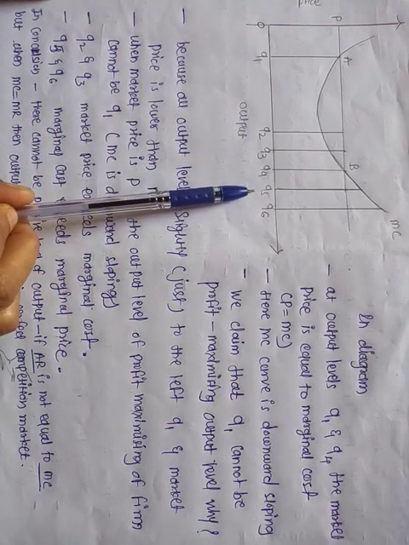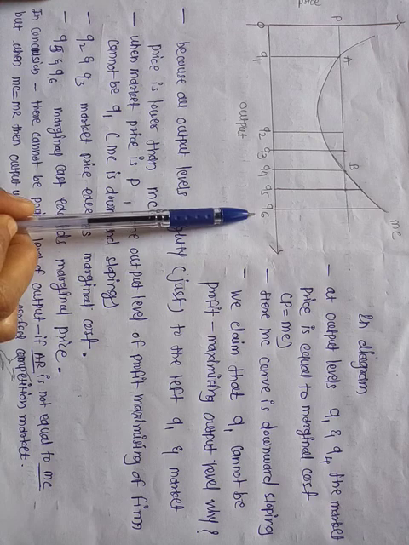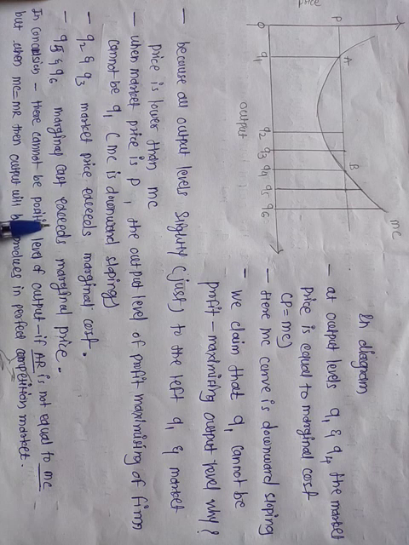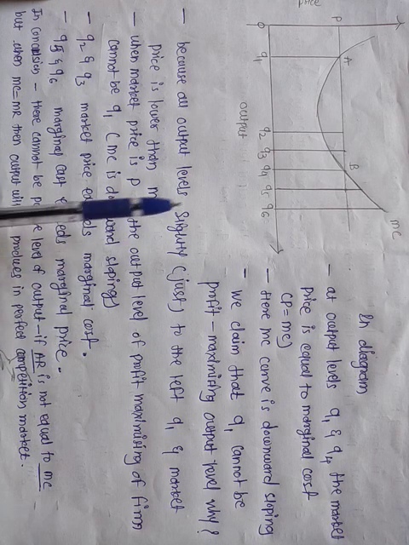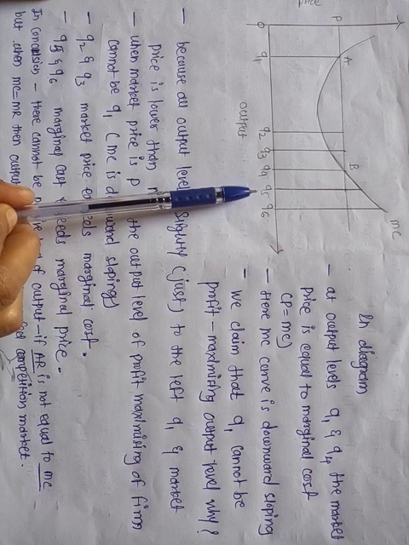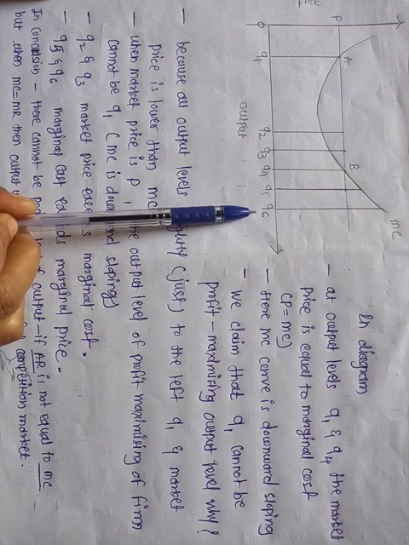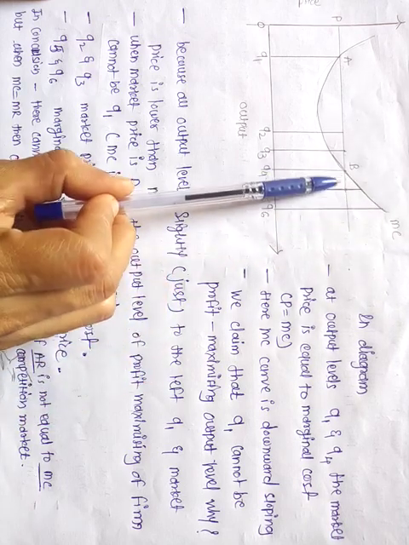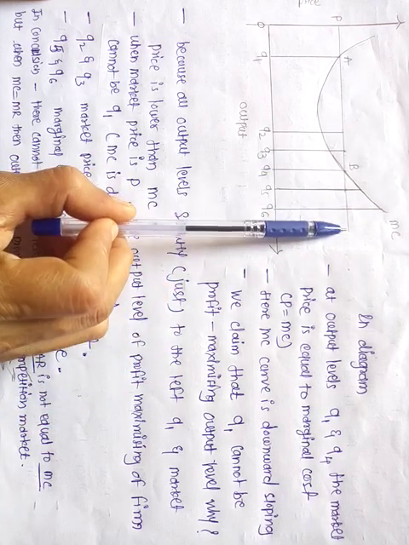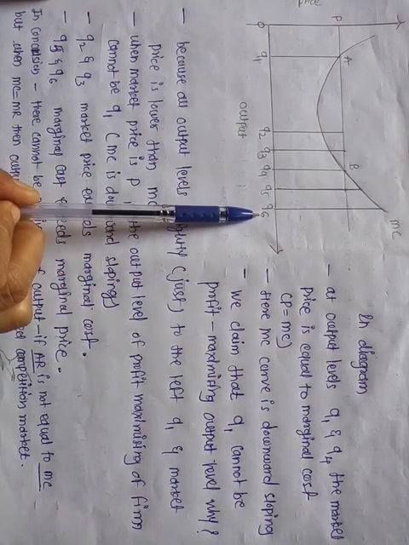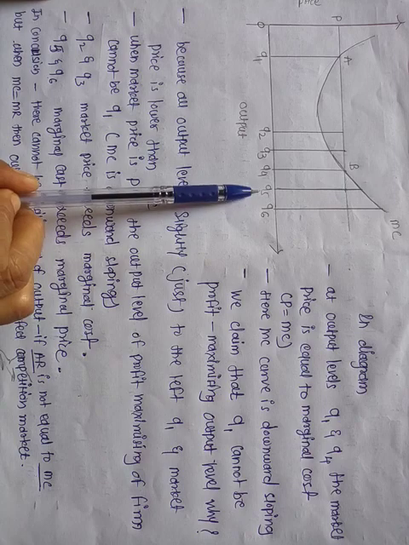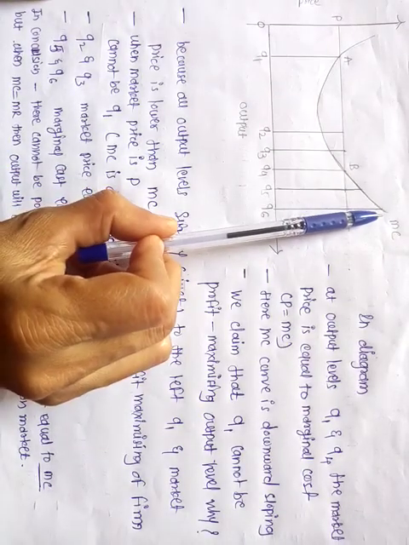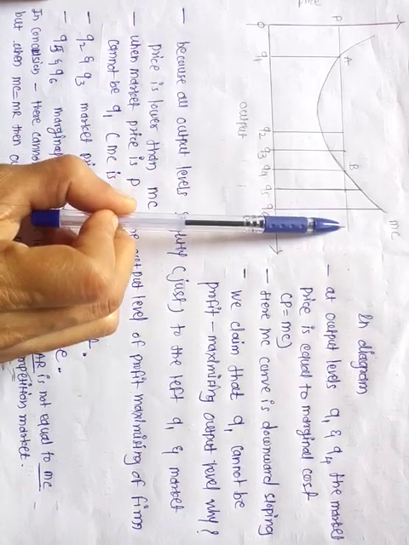And at the output levels of Q5 and Q6, marginal cost exceeds the price. See here, at the output levels Q5 and Q6, the marginal cost is more than the price level.